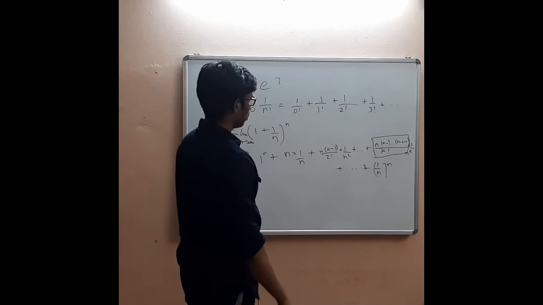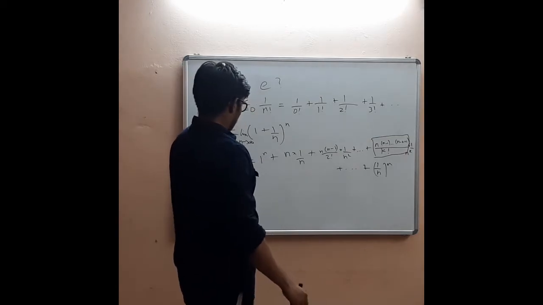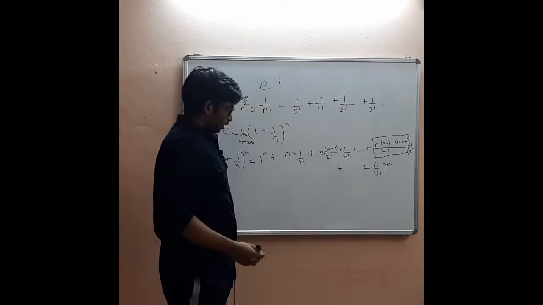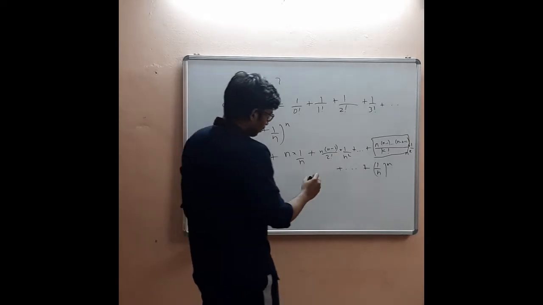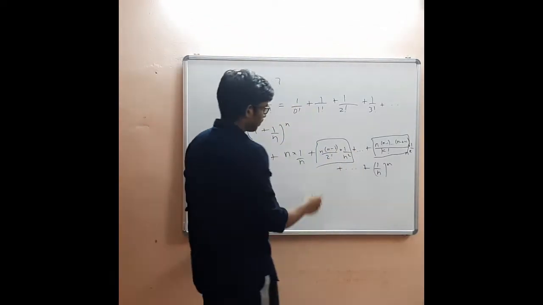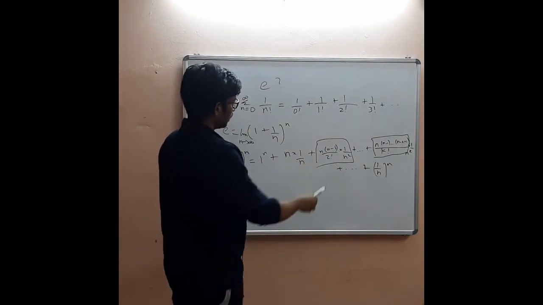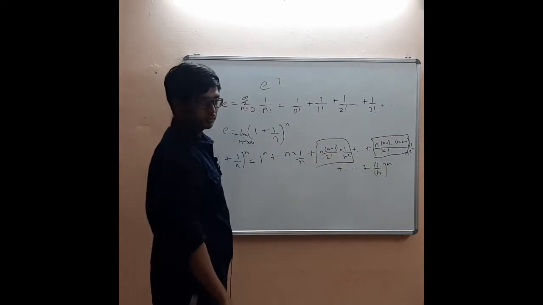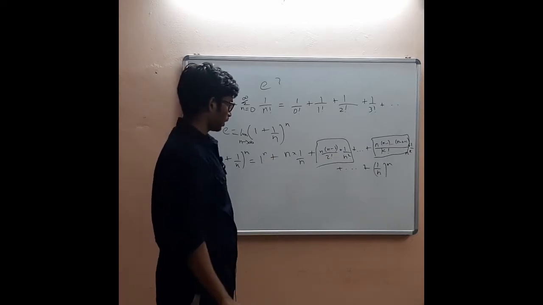There is no doubt about it. Now we have to ask the question: what will happen to these terms if n approaches infinity? That is the question that we need to ask.